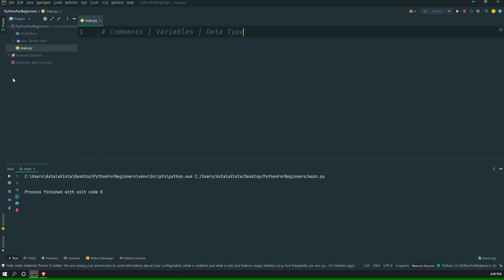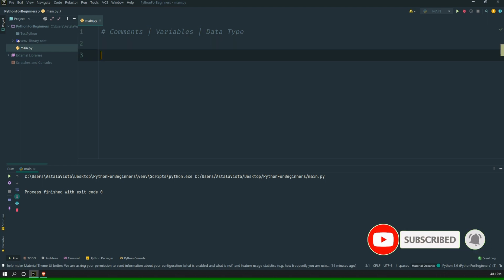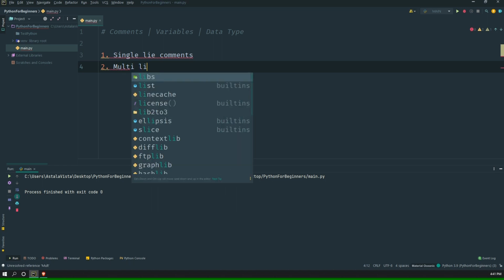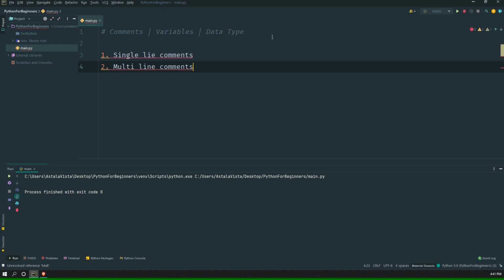There are two types of comments that can be used in Python. One is called single line comments and the other is multi-line comments.